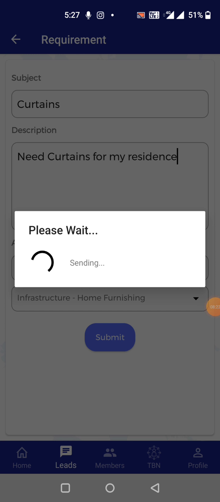So you can use this lead section to generate more and more references for you. Any person who has a requirement across all the Tajurba family is going to put their requirements, leads and needs in this lead section. And if you are the supplier of that particular service, that lead will be directly pinged in your inbox.